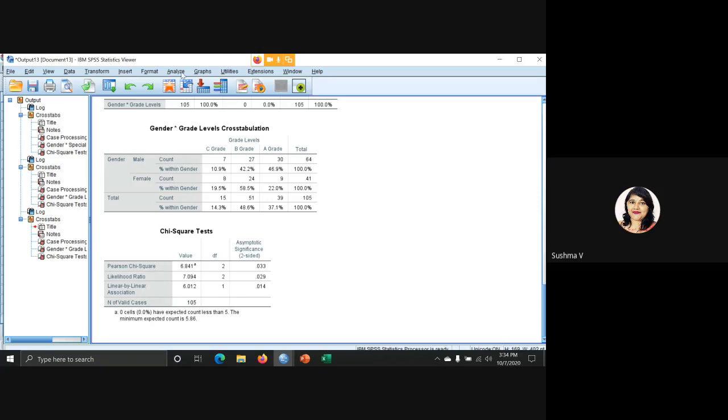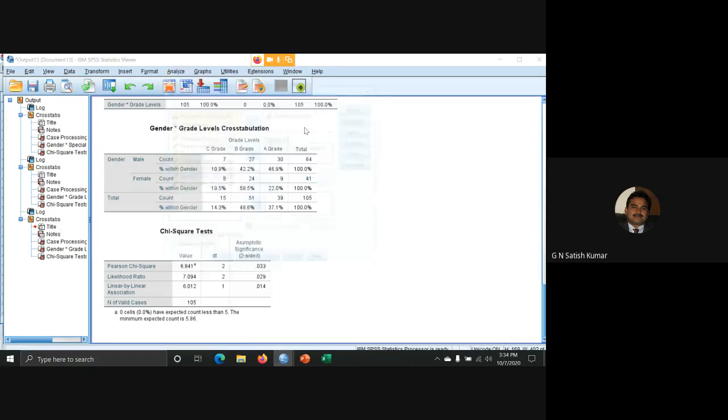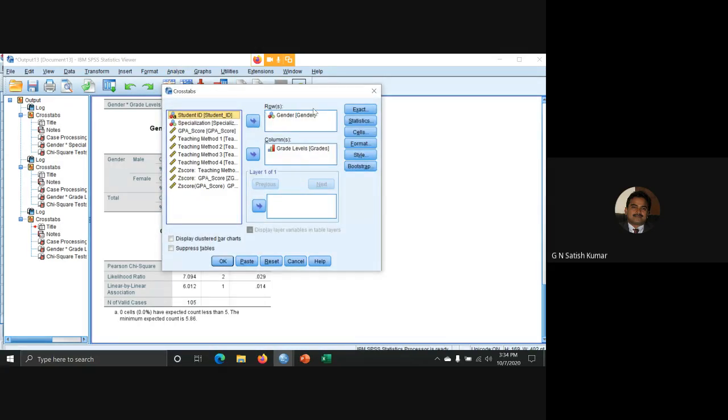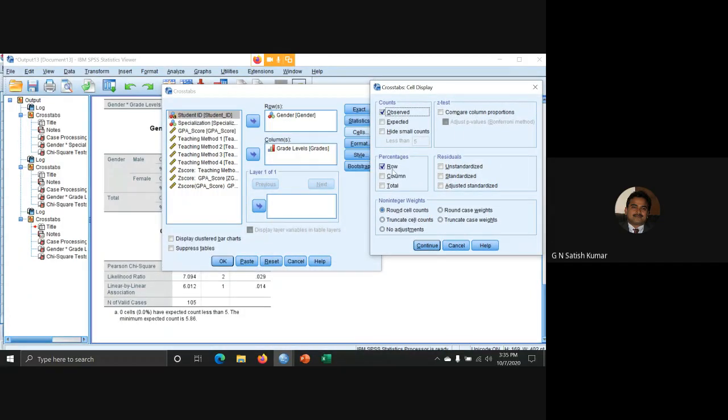Yeah, sorry. When we do the analysis in cross tables, you must always take the independent variable as rows and the dependent as columns. So grade level is depending on gender. You must go to cells. In cells, you must select only for the independent one, for gender only.